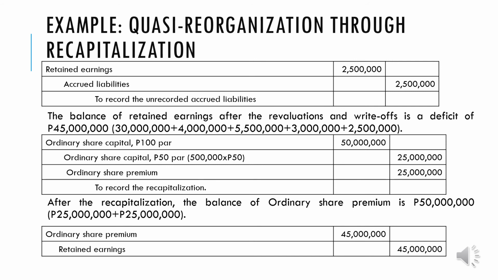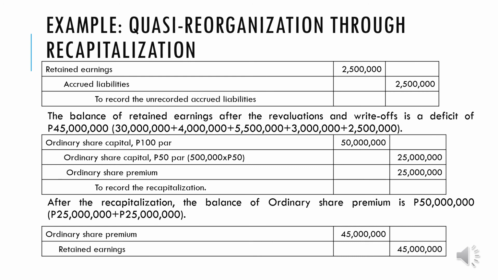So how are we going to do that? So now let's go to number 2, di ba? Sabi dun sa step, effect a recapitalization. So sa recapitalization, ang nangyari based on the given data, yung 100 na par magiging 50. So ito yung mangyari, no? We will be retiring the old 100 peso par na ordinary share capital. So we will debit ordinary share capital na 100 peso par na 50 million.